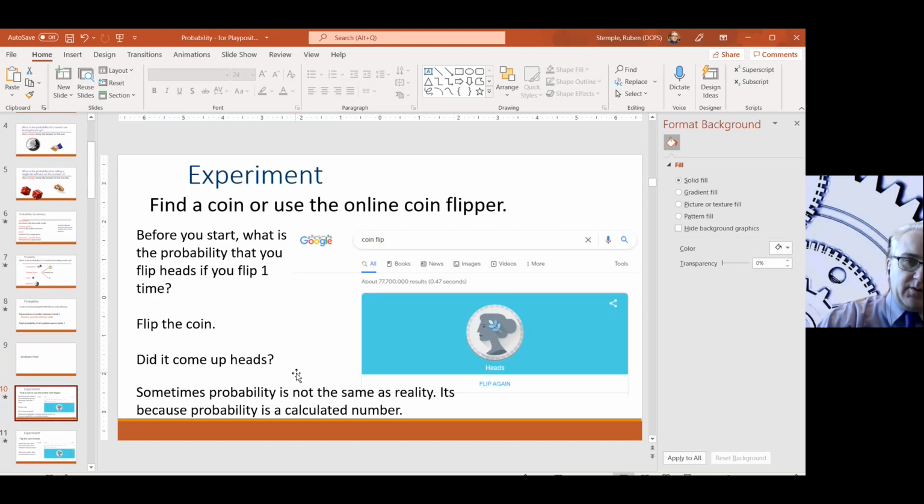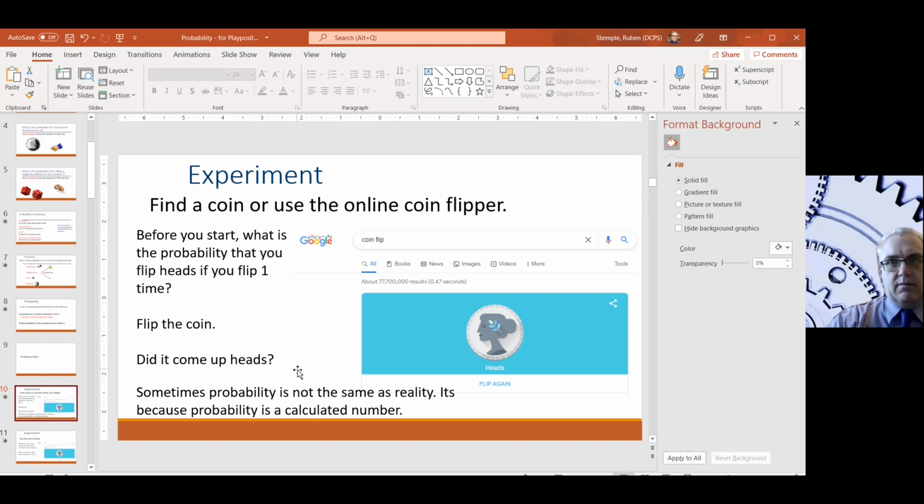Okay, so you've answered the first set of questions. Now we're going to do an experiment. So either find a coin or use an online coin flipper. If you just Google coin flip, you'll get this cool little graphic that you can click and it'll flip the coin for you, right? And presumably it's set up to be a fair coin flip, so half the time. So flip the coin. Did it come up heads or did it come up tails, right? It's going to be one or the other. And half the time it's going to be one, half the time it's going to be the other.